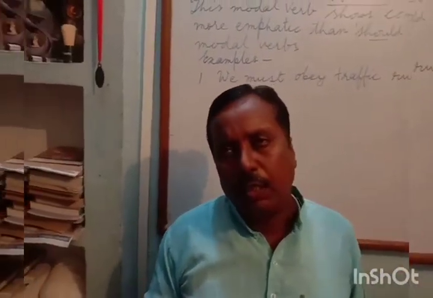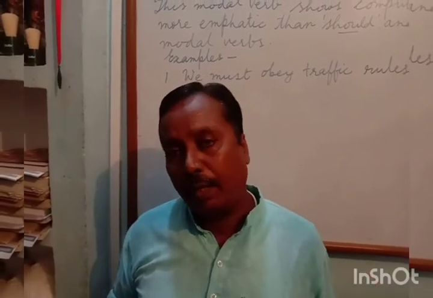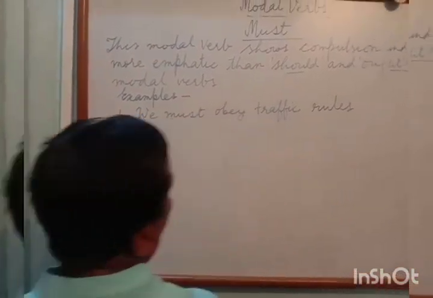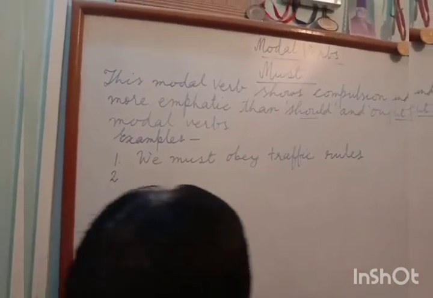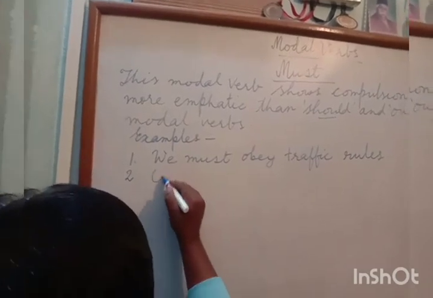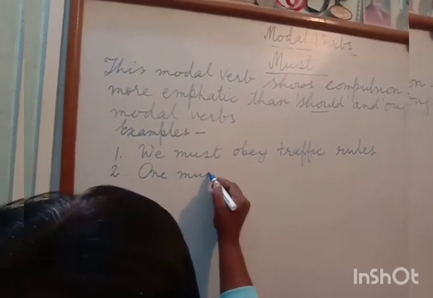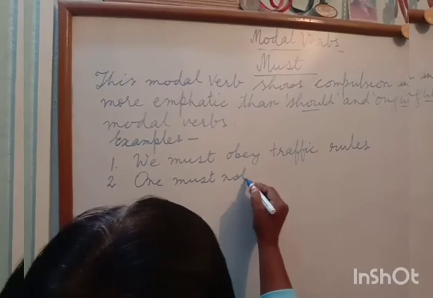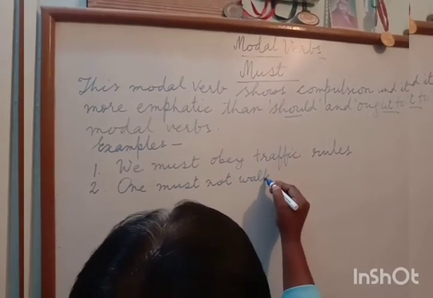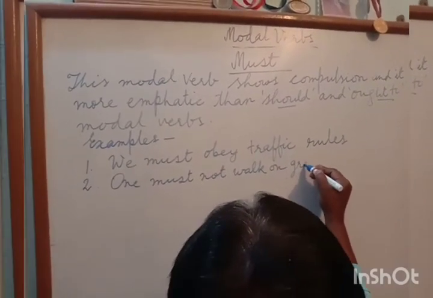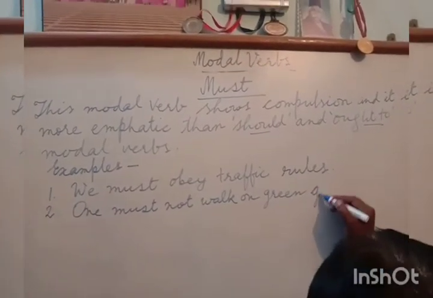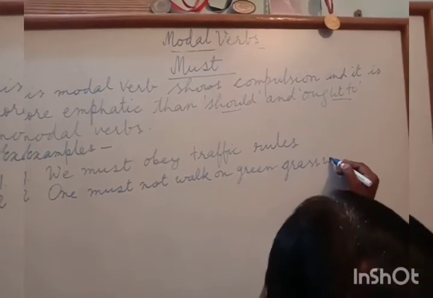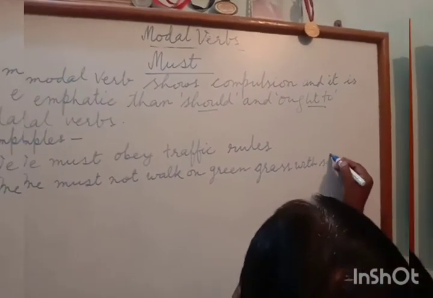So this is the compulsion that we have to obey traffic rules. And one more example in negative sense: One must not walk on green grass with shoes.